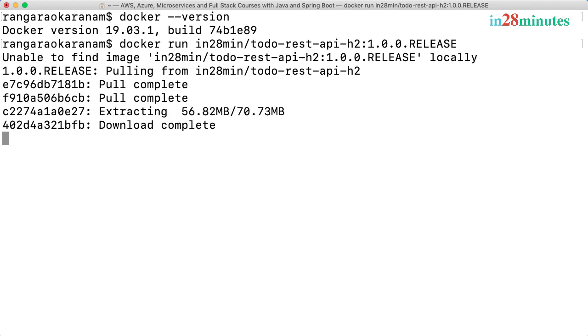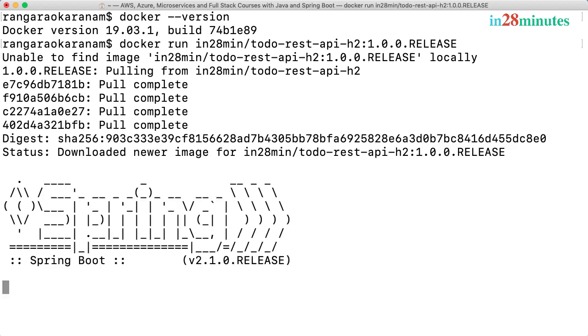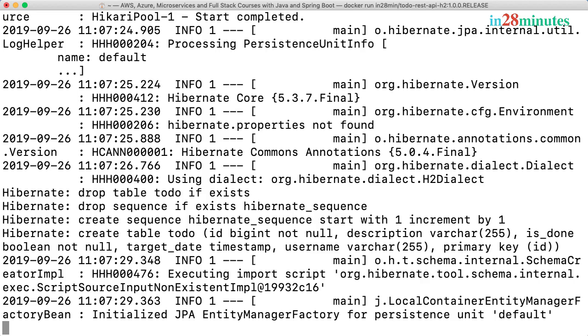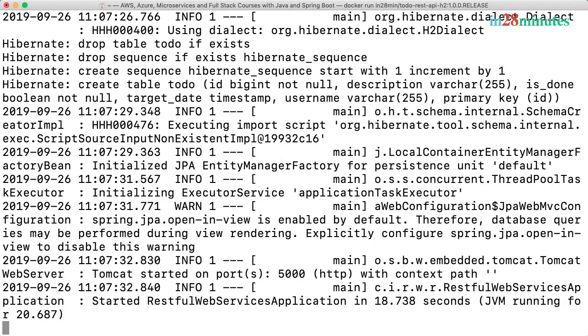And you'd see that right now it's downloading something. It's pulling something. It's downloaded a new image, it says. And you are seeing now that a Spring Boot application is being launched up. And you'd see that in about 20 seconds, we are able to launch up a Spring Boot application. Your operations team friend is stunned.